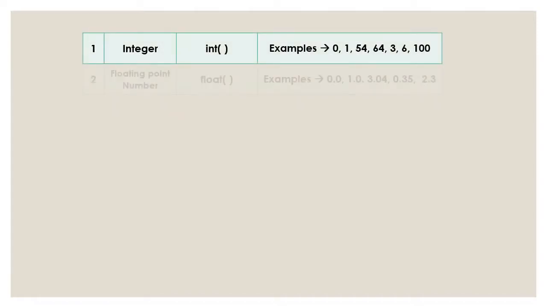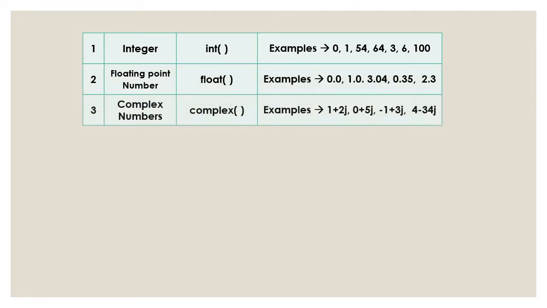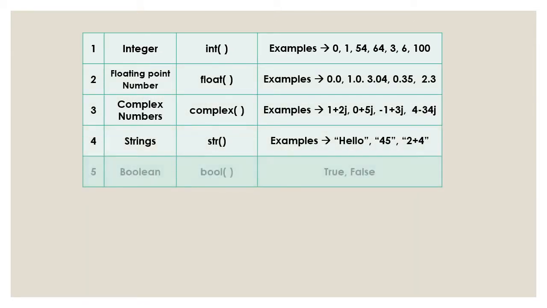Python has 5 fundamental data types. First is integer. Second, floating point number, basically a fancy name for decimal numbers. Third is complex number. Fourth is string, and fifth is boolean. This boolean data type only has two possible values, either true or false. We will see the usage of boolean as we go further.